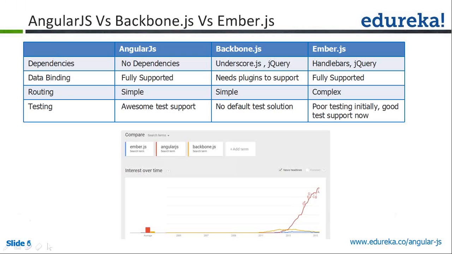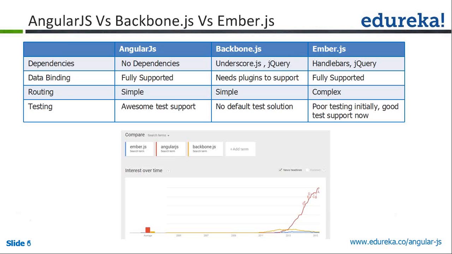And Angular.js doesn't need any other dependencies. If you see Backbone.js or Ember.js, it needs jQuery, Underscore.js and Handlebars.js. But in Angular.js, there is no dependency. It will work alone in your application. Whenever you want to build a client-side application, you can have only this Angular.js plugin itself. That's more than enough.